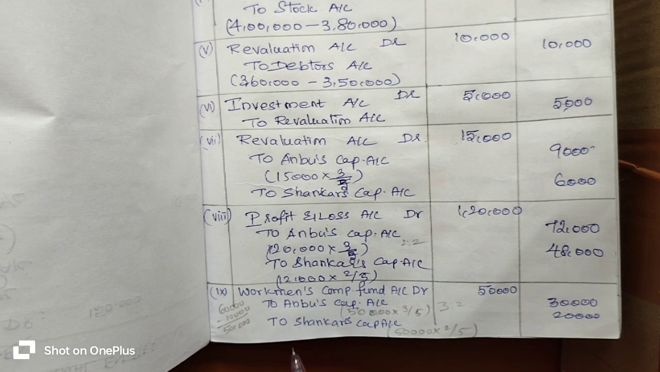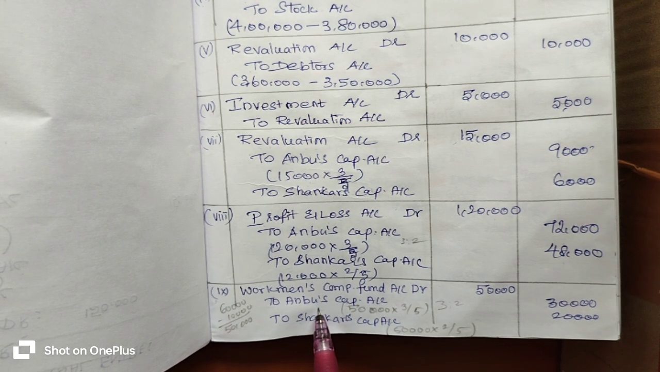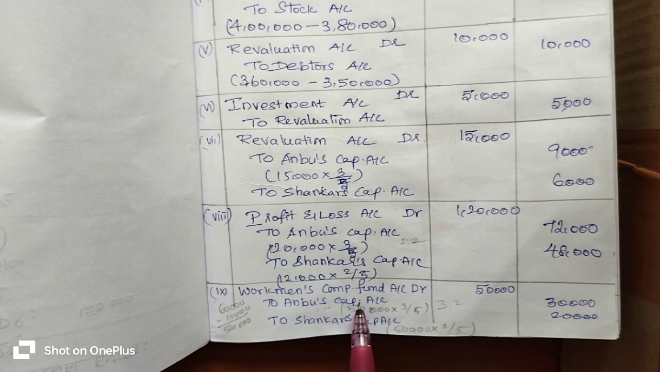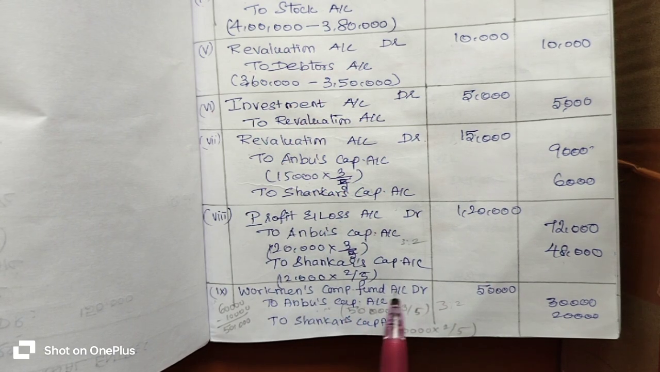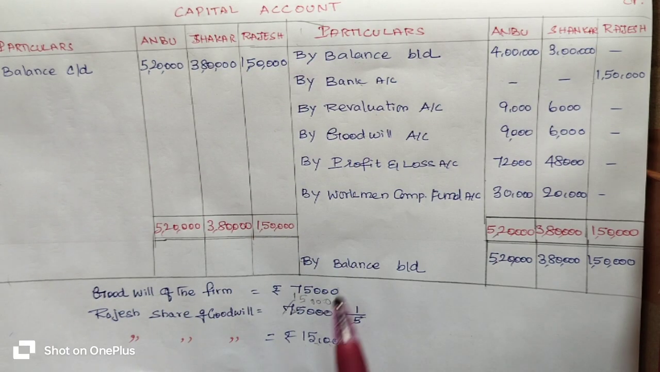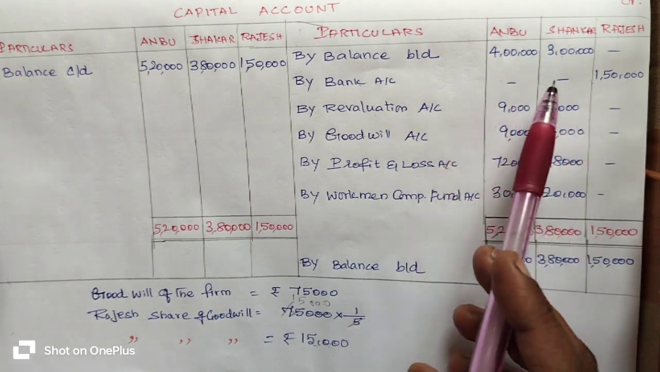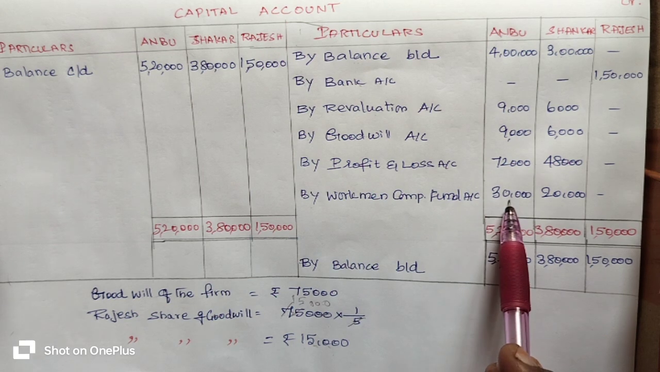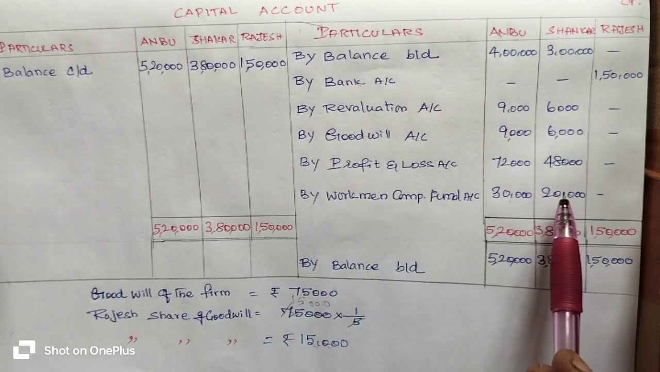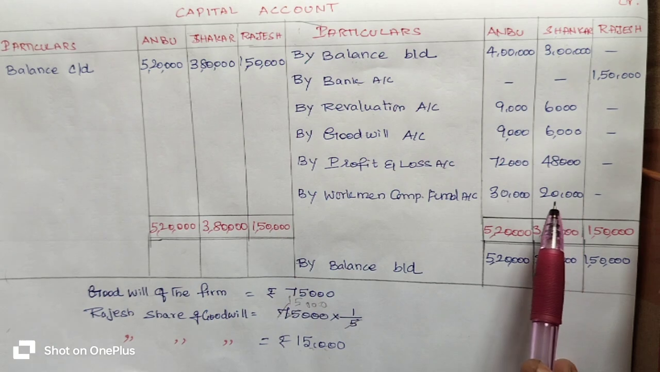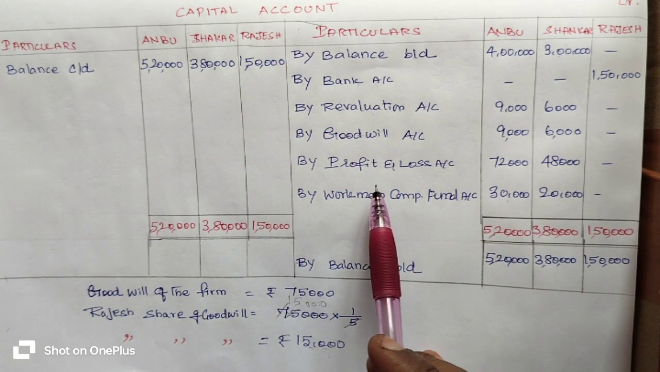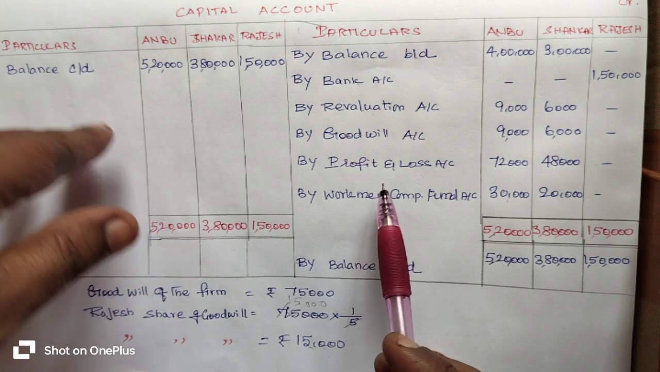Then where is the capital account? Here, there is the 9th transaction. The old partners' capital account is on the credit side. So you go to the credit side of the capital account and write the opposite account, workmen's compensation fund. By workmen's compensation fund account, 30,000 for Anbu and 20,000 for Shankar respectively are entered. Then the capital-related transactions are entered from the journal entry into the ledger account.